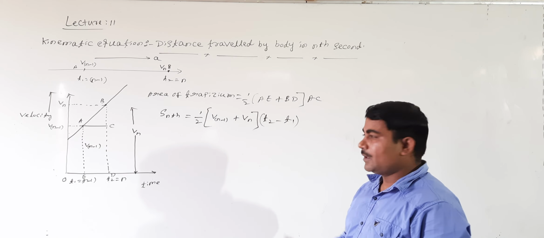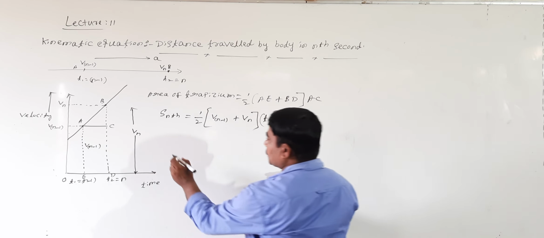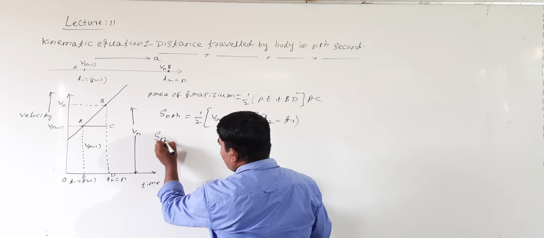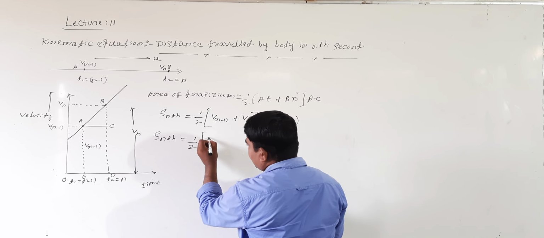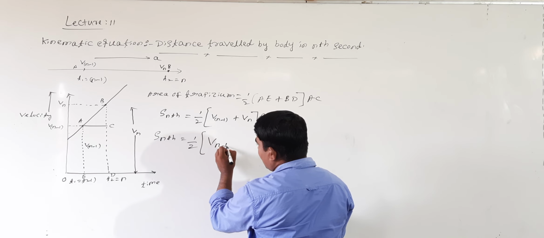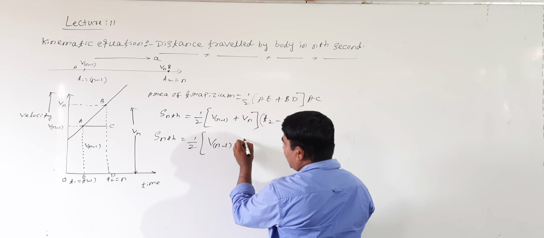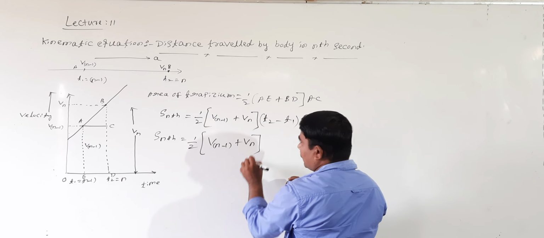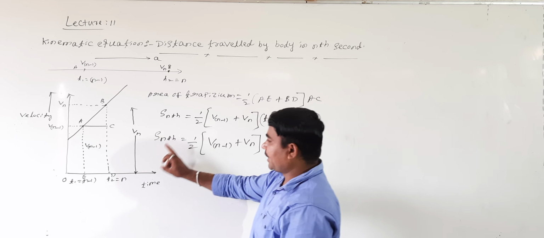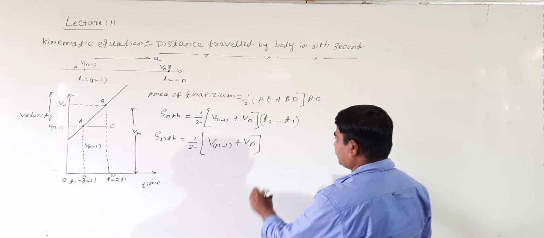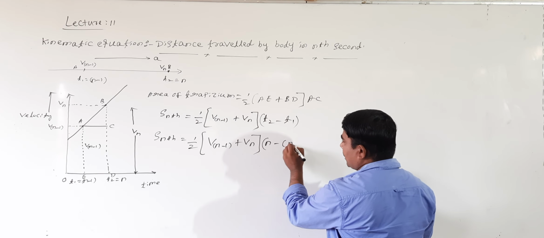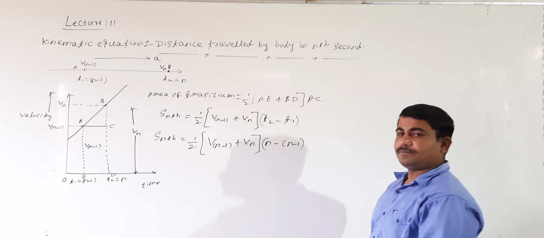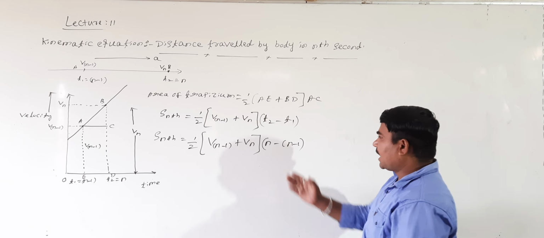Again I will solve this. How to solve? Look at me. Sn equals 1 by 2 into Vn minus 1 plus Vn, into T2 minus T1. What is T2? T2 equals n, minus of n minus 1. Directly, right?